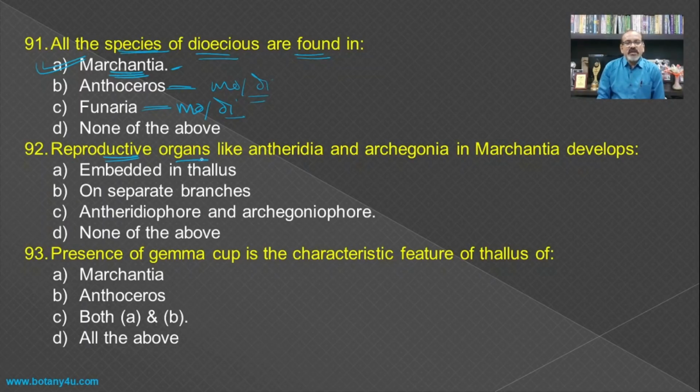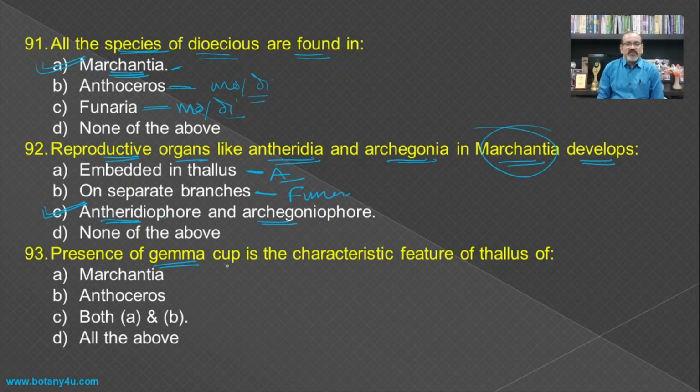The reproductive organs like the antheridia and archegonia in Marchantia develop on... If you see the reproductive organs, embedded in the thallus is the characteristic feature of the Anthoceros, on separate branches is a characteristic feature of the Funaria, and on antheridiophore and the archegoniophore is a characteristic feature of the Marchantia.